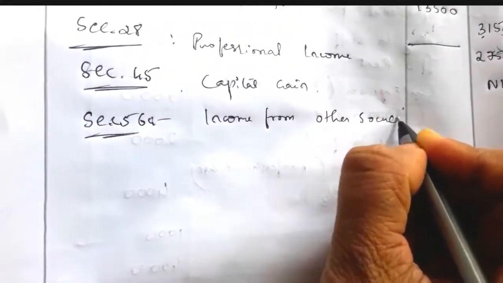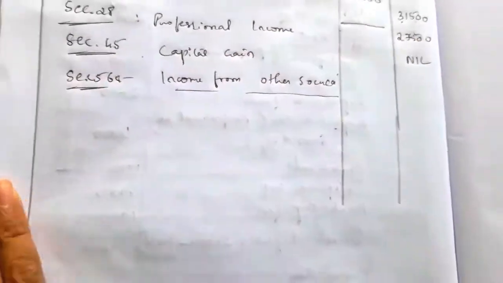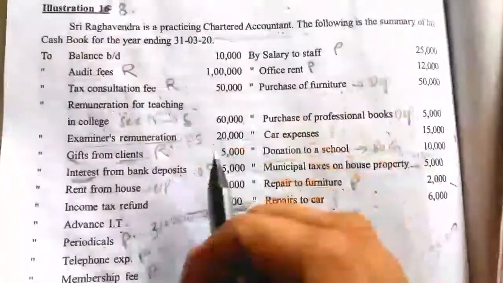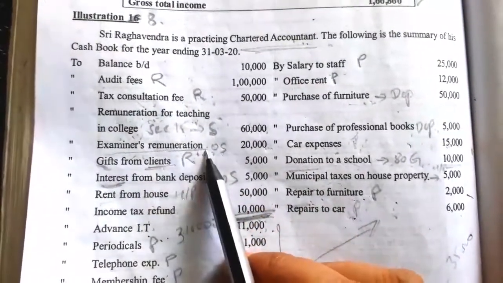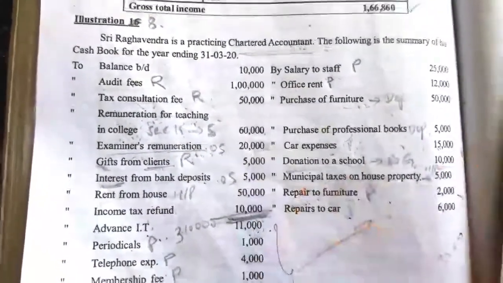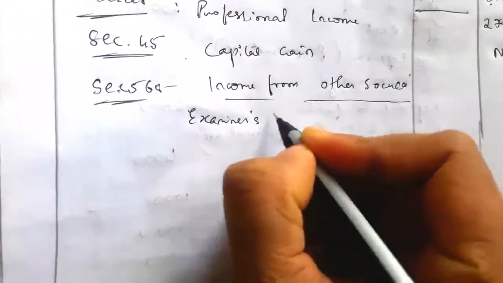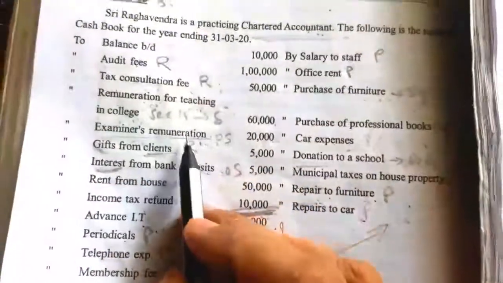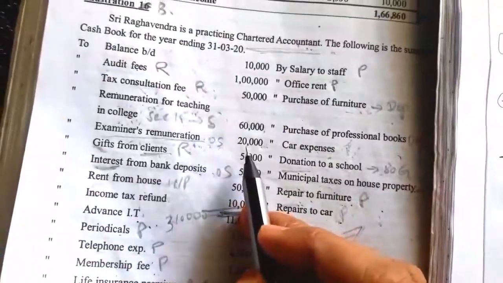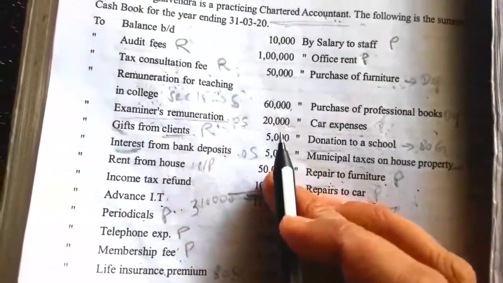We'll take the income from other source one by one. We'll see the illustration. To write the income from other source, see the receipt side. Under that we'll take other source income. Examiner's remuneration is taxable under the head other source. The remuneration he received as examiner is 20,000, which is taxable under the head other source.